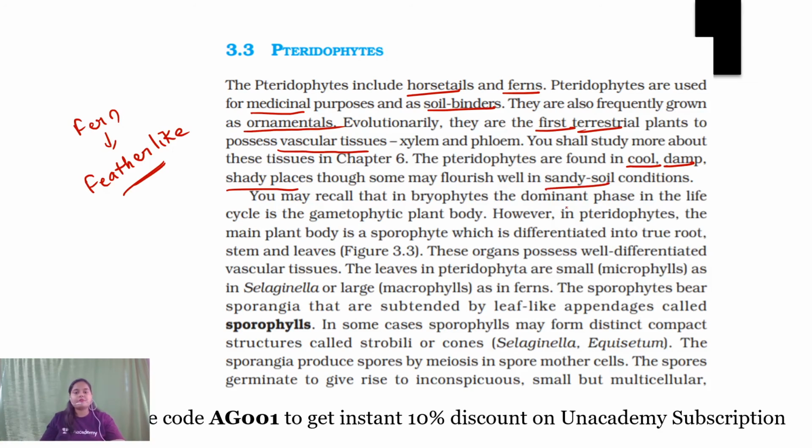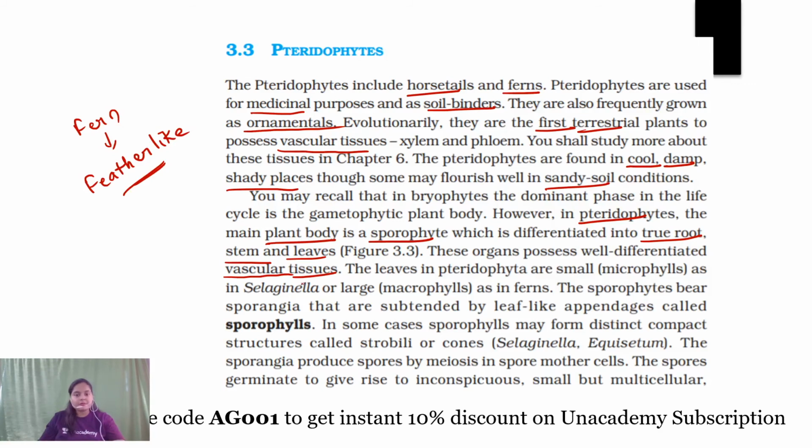Here it says that in bryophytes the dominant phase was the gametophyte, but in pteridophytes, for the first time in the history of the plant kingdom, the main plant body is a sporophyte, which is differentiated into true root, stem, and leaves. They also contain well differentiated vascular tissues.